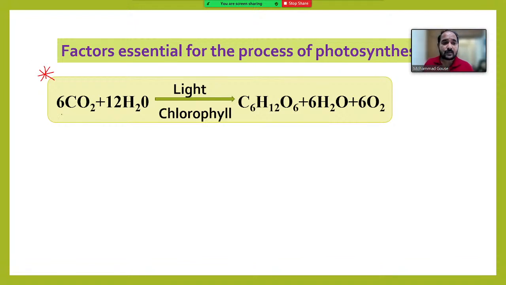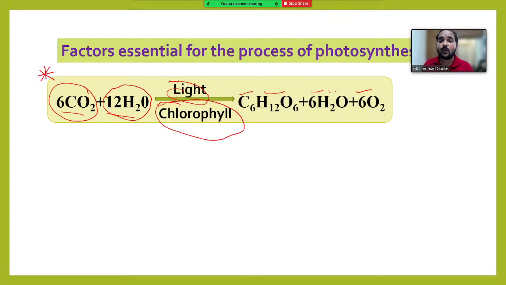According to this, 6 molecules of carbon dioxide react with 12 molecules of water in presence of light and chlorophyll to form a molecule of glucose, 6 molecules of water and 6 oxygen molecules. Right. So what are the factors? Water, carbon dioxide, light and chlorophyll. These are the factors required for photosynthesis. What are the products? Glucose, water and oxygen. These are the products. From where is it getting the factors required?